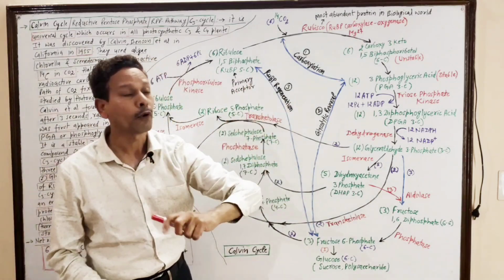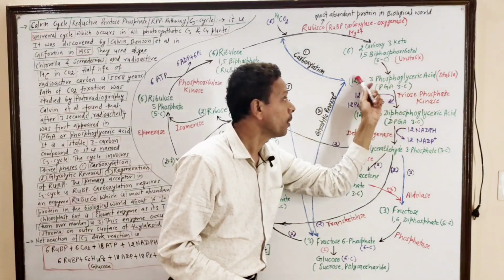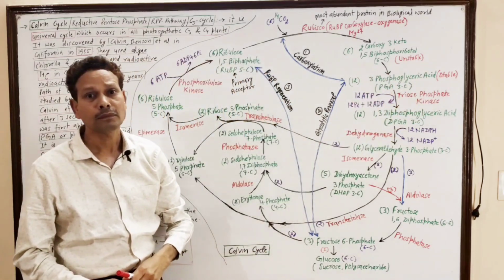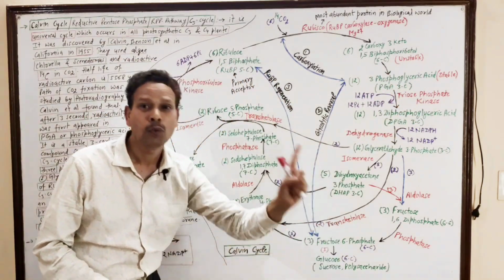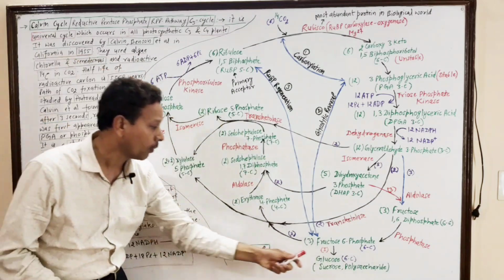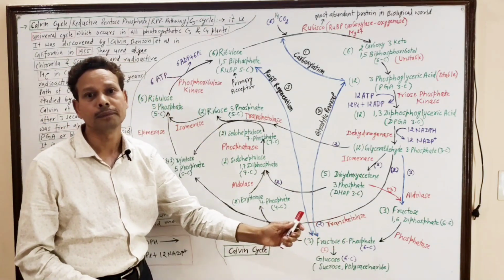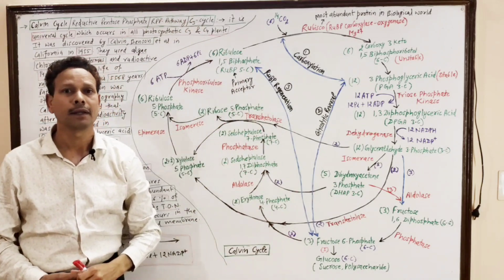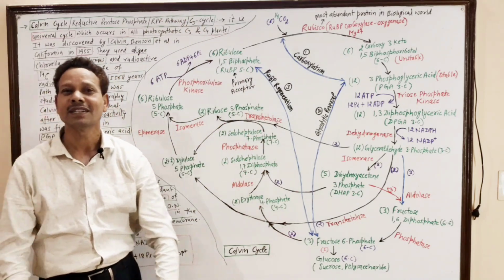How many stable products are formed? 3 carbon compound, 12 ATP, 12 PGA for the synthesis of 1 glucose molecule. Note down, 1 glucose molecule. This is all about the C3 cycle. In tomorrow's lecture, we will discuss C4.